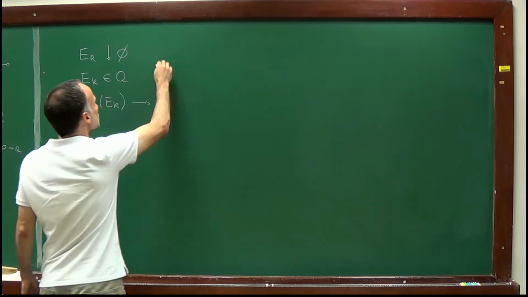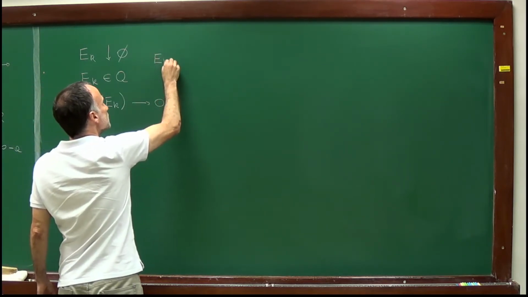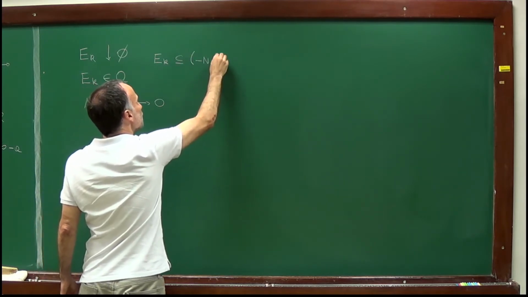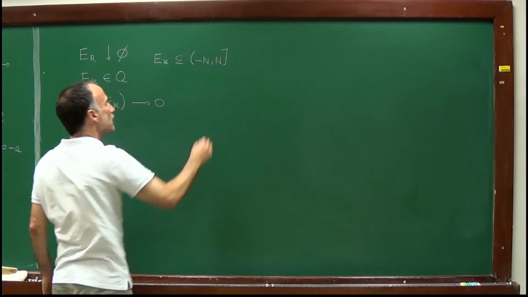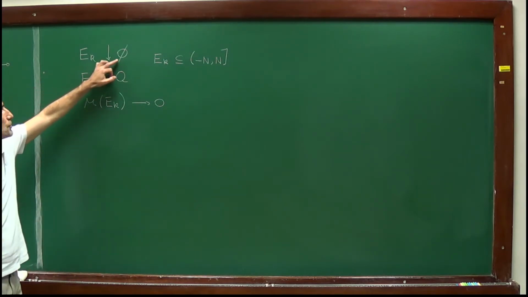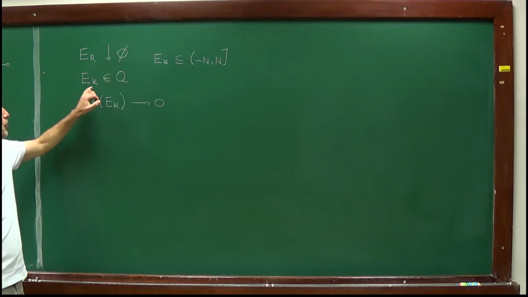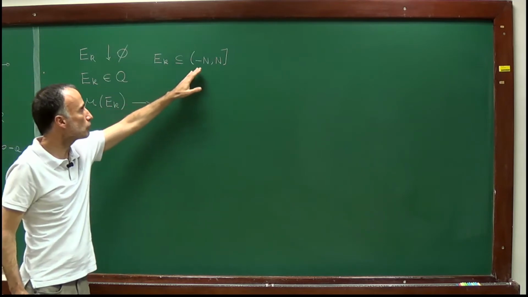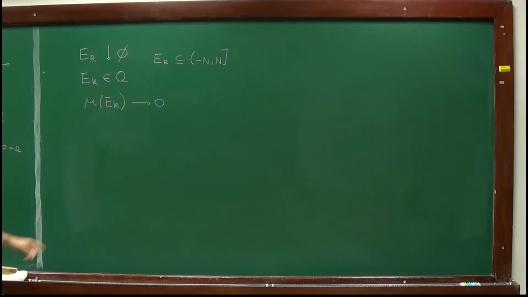And I'm assuming here also that all these sets e_k are contained in (minus n, n). Right? So what I want to prove is that if I have a sequence e_k, which is decreasing to the empty set, whose sets are all members of my algebra A, and they are all contained in the interval (minus n, n), then mu of e_k converges to 0.